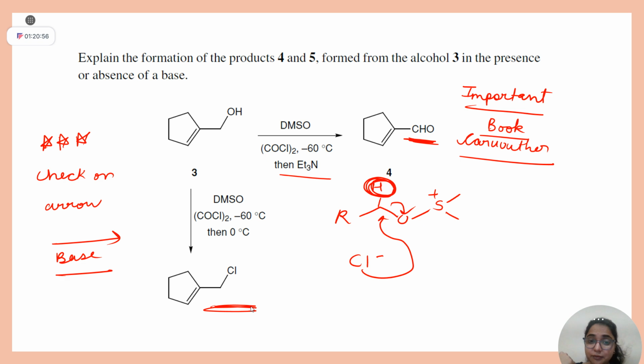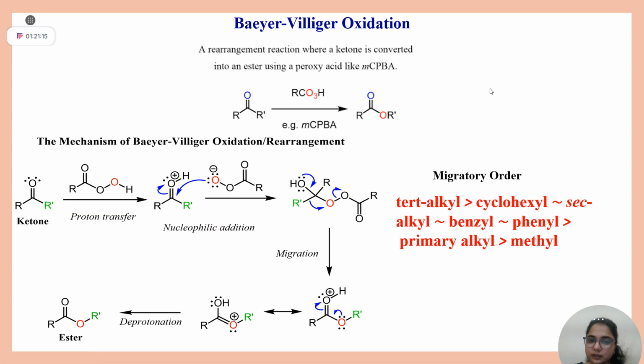And I have a gut feeling that this question may be asked in your NPTEL final exam also. I don't know the question pattern, but since this concept is important, people don't see on the arrow whether base is there. They directly take this product. I have myself made this mistake, and that's why I'm telling. Okay, the next reaction is the Baeyer-Villiger oxidation. So basically, this reaction is used for converting ketones to esters, right?